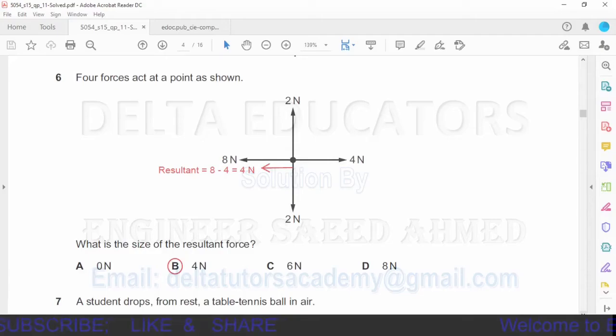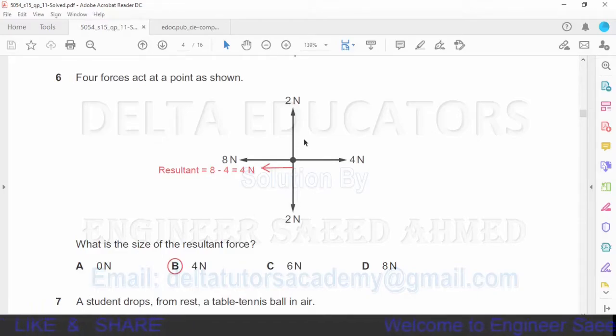Question number 6. Four forces act at a point as shown. Here we have four forces that are acting on this point. On the right side 4 Newton, on the left side 8 Newton, in the upward direction 2 Newton, and in the downward direction 2 Newton. What is the size of the resultant force?